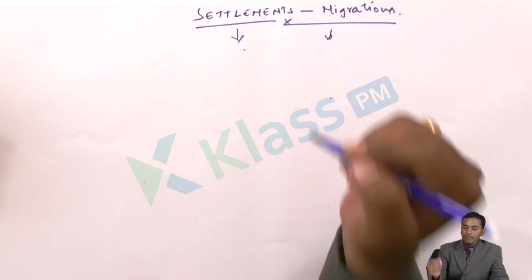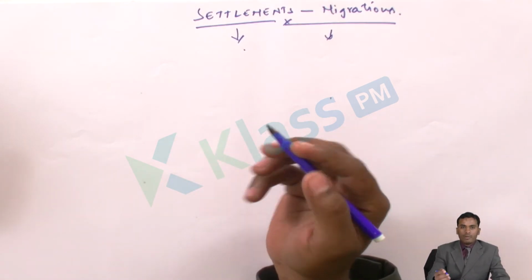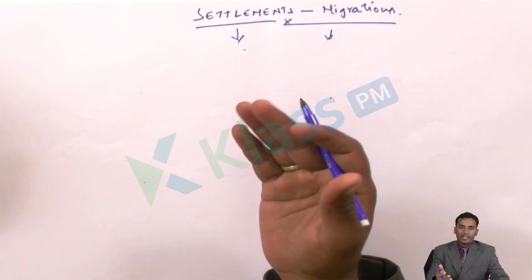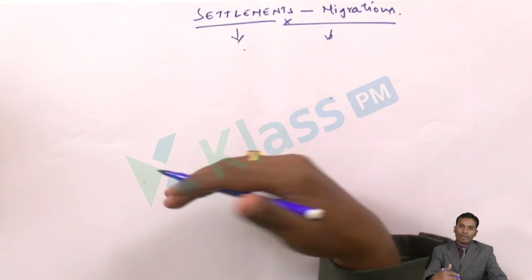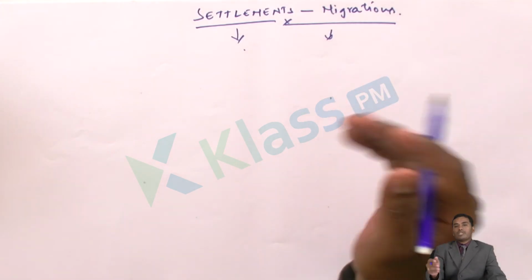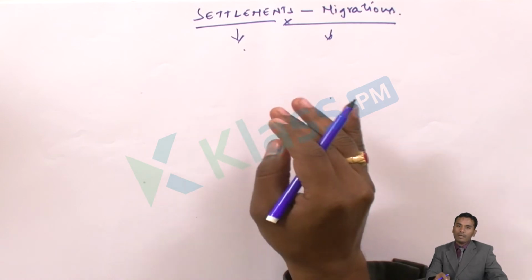Then what is meant by migrants? Migrants means moving from one place to another place, maybe in search of work, maybe for the sake of education, maybe for health, or maybe climatic conditions, or whatever it might be. We have one reason or another to move from one place to another, that we call migrants. So in this seventh lesson of social studies, we will be learning about settlements and migrants.